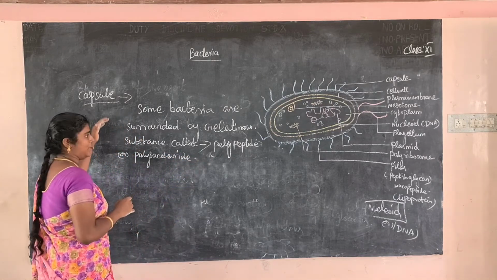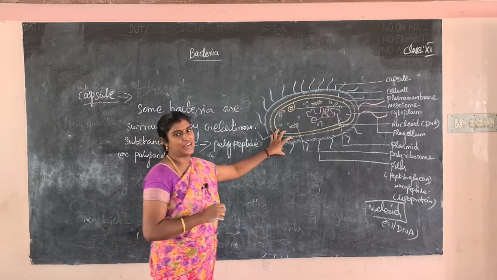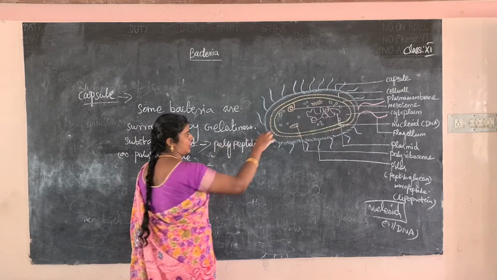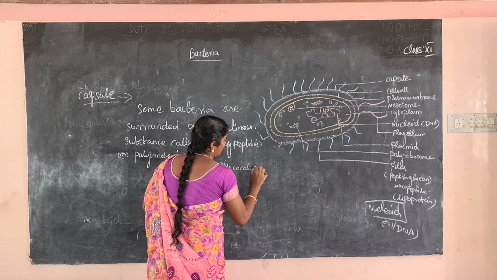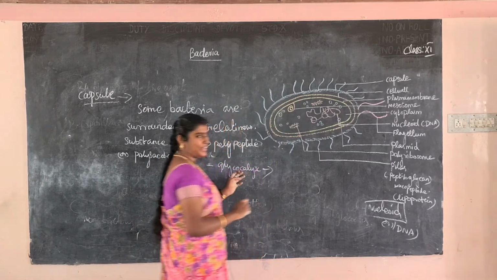Okay, what is a capsule? It is bound tightly, attached to the cell wall. It has a sticky nature. The glycocalyx that is bound tightly and attached to the cell wall is called a capsule.